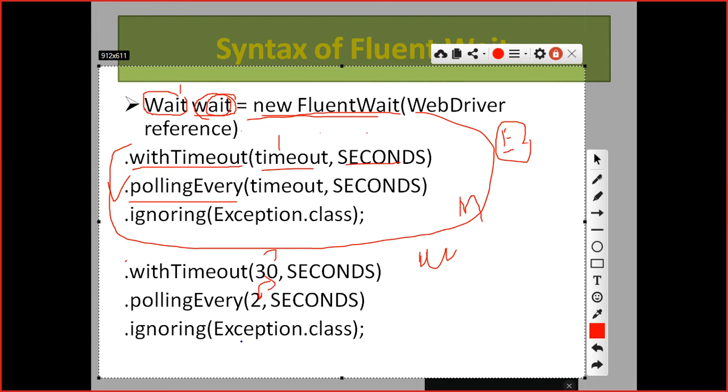Then ignoring exception: which exception do you want to ignore? Here I have given Exception.class, so it will ignore any exception. Exception is a dynamic class. I did not teach you exception handling yet, but Exception itself is a class. I think you guys know what concept we are following here again in Java.